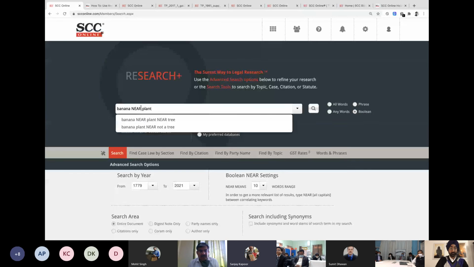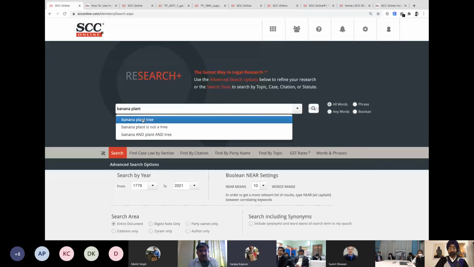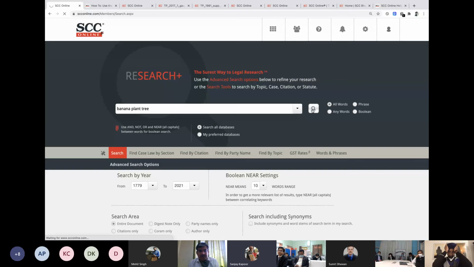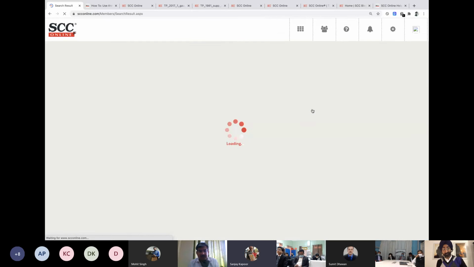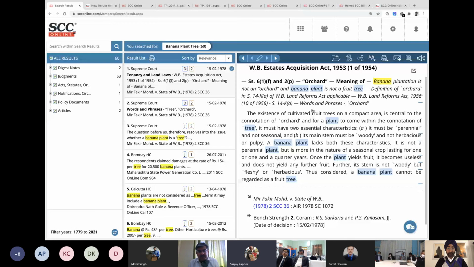There are some unique matters in which no operators are probably required. So if you can type just 3 words, banana, plant and tree, and in case you can do with just 2 words, even then it is better. But let's see, with banana, plant and tree, no operators, nothing. There will be occasions when you will find the information just like that.